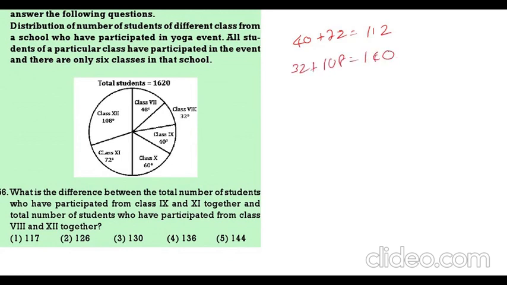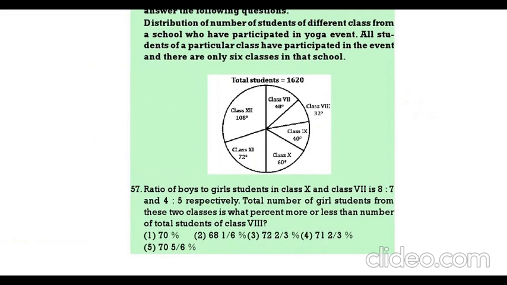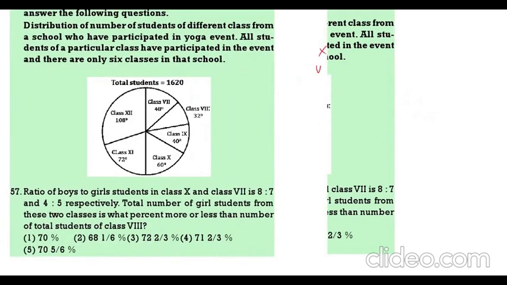What is the difference of 140 and 112? 28. Since it is in degrees, 28 by 360 into 1620. 0, 0 cancel. 18 twos, 18 nines, 2 ones, 2 14. So 14 into 9, 126. Option 2.